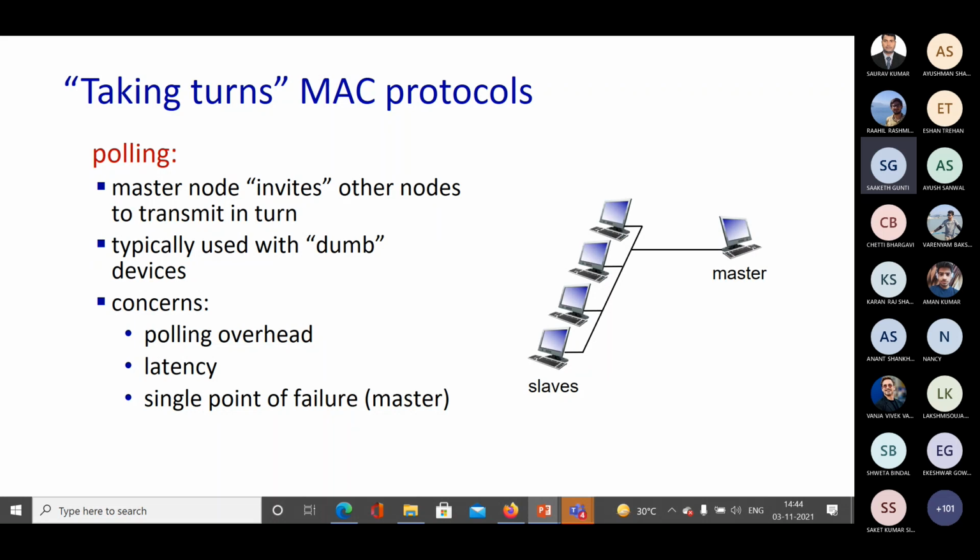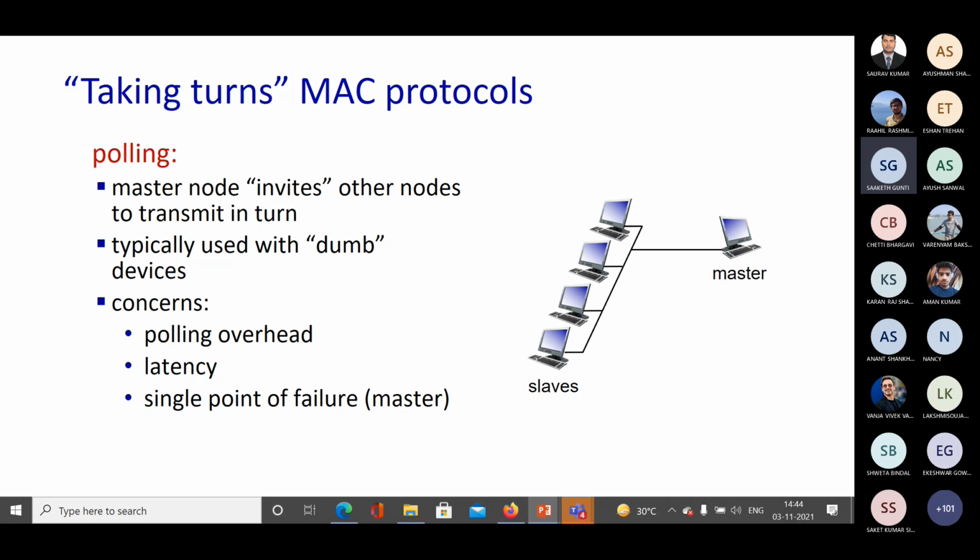The slave nodes will listen to what the master node is saying. Whenever the master asks any of the slave nodes if they have any frame to send, and it has, it will transmit. If it does not, then the master will go to the next node.